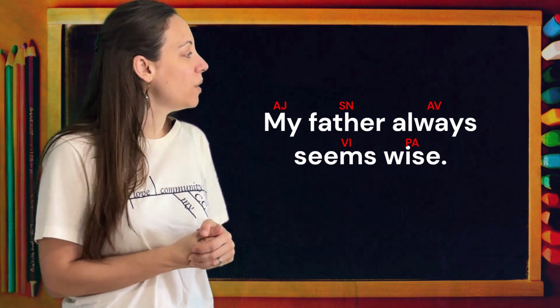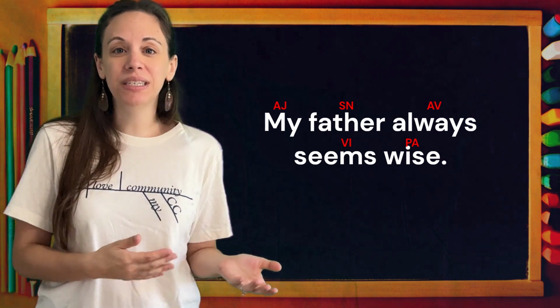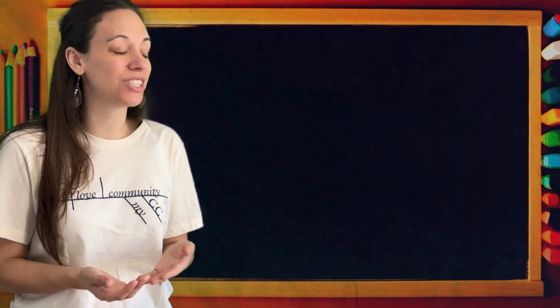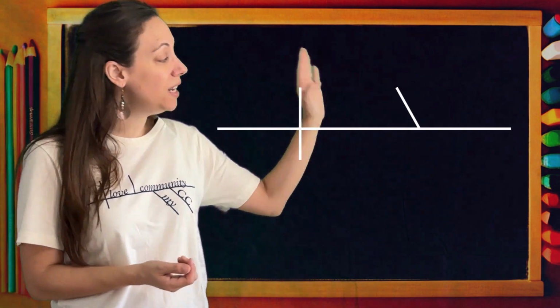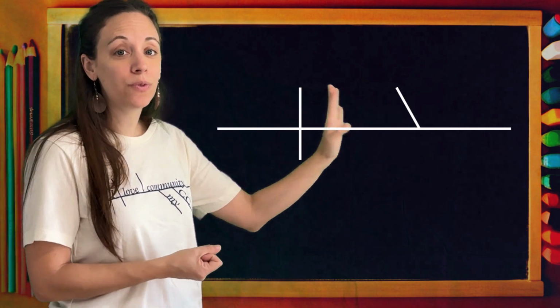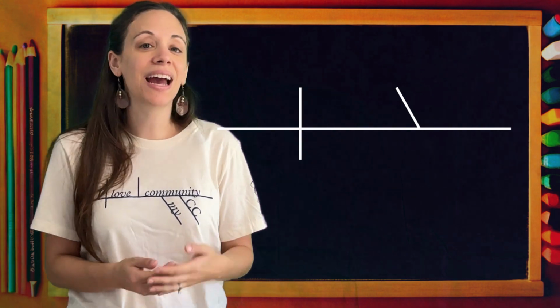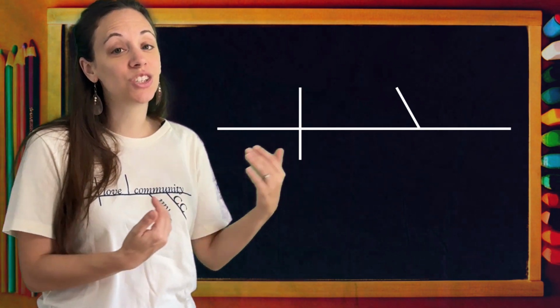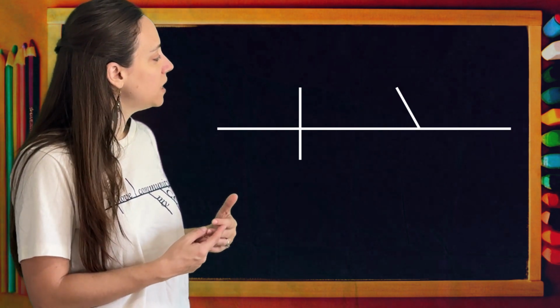Now let's get on to diagramming it. Once again, just like we did in our predicate nominative, we're going to draw the same pattern for predicate adjective. The long horizontal line, the subject splits all the way from the predicate, and we're going to have the diagonal line looking back, reminding us that this time our predicate adjective is describing our subject of our sentence.